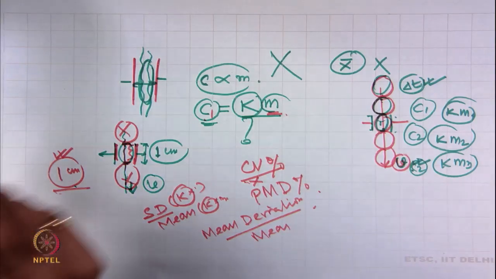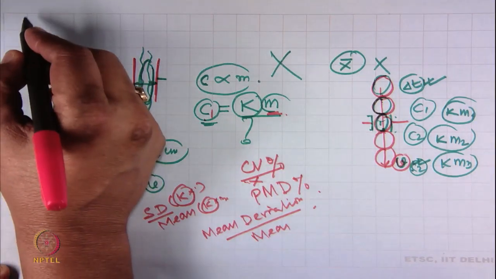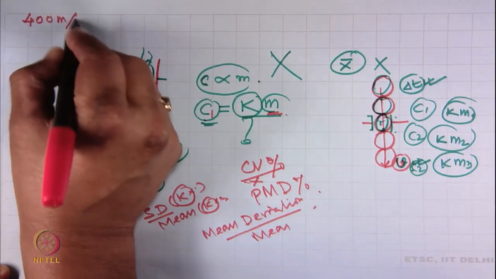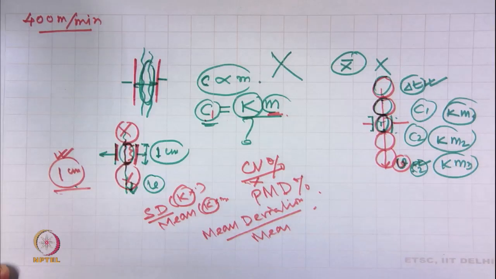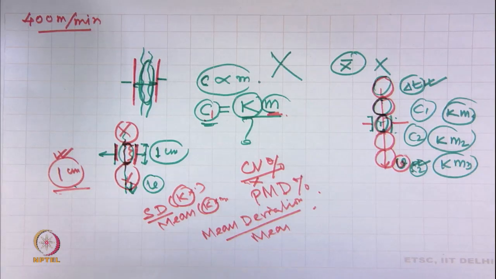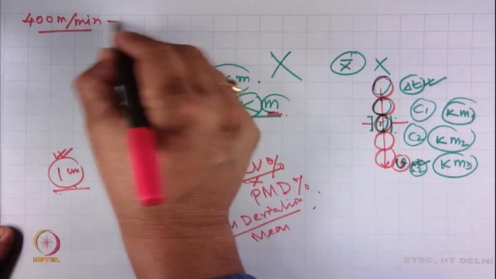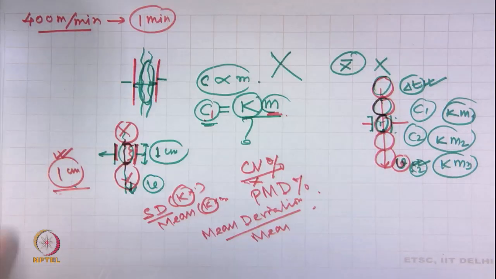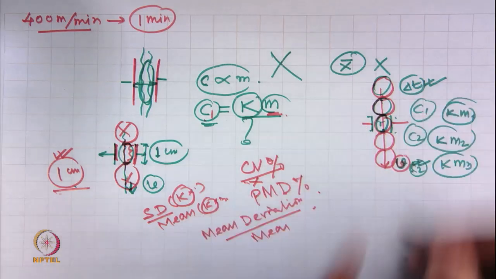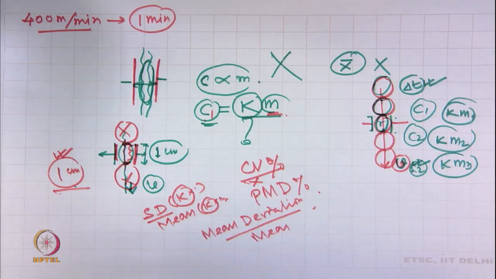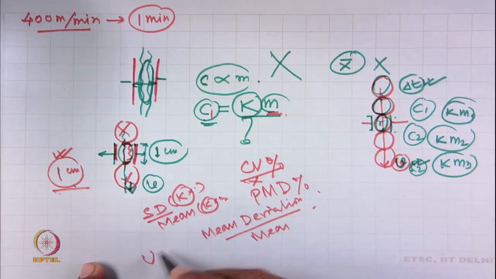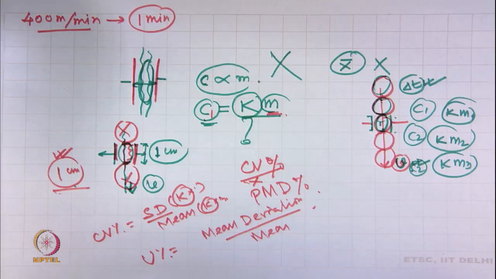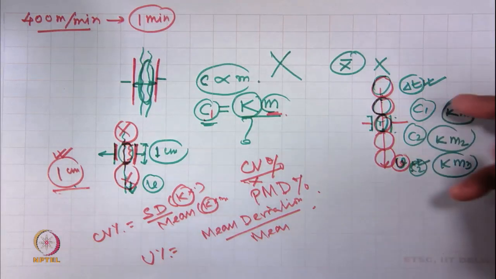Suppose this instrument is running at a speed of say 400 meter per minute, and it is running for 1 minute, and using this instrument, suppose we have got one U percent or CV percent. The percent wise it is exactly giving the value of M1, M2, M3.